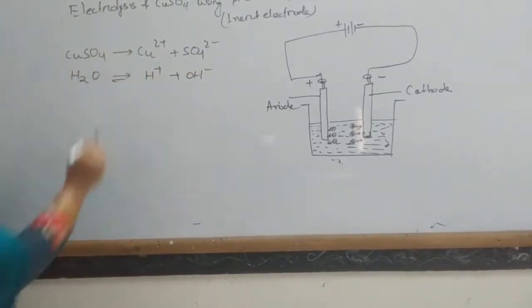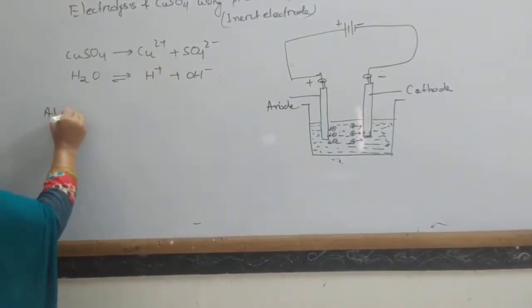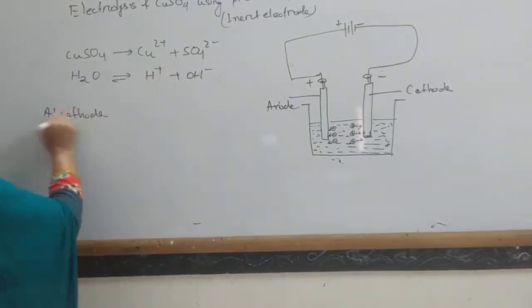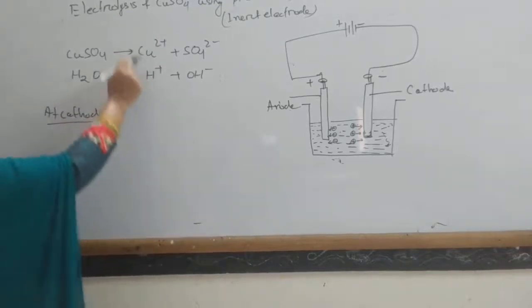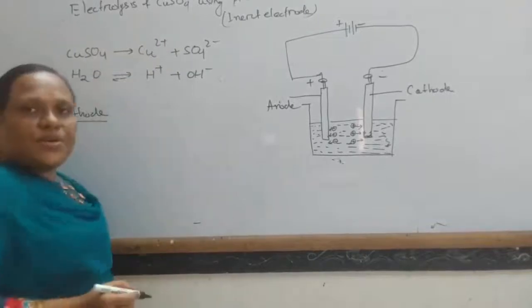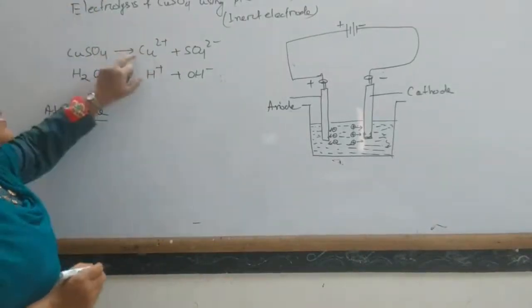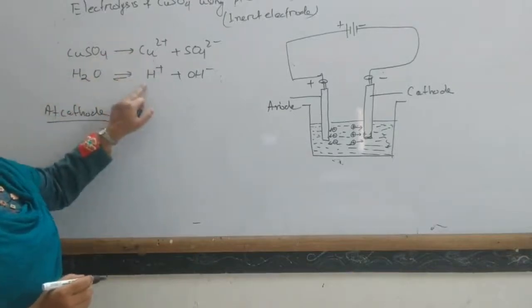Next, what happens at the cathode? Between Cu2 plus and H plus, these two will compete with each other, but Cu2 plus has higher reduction potential, or low discharge potential, so preferentially it will be discharged rather than hydrogen.